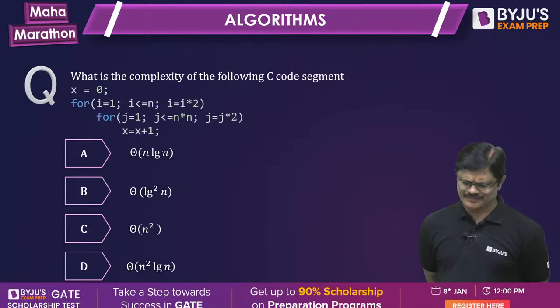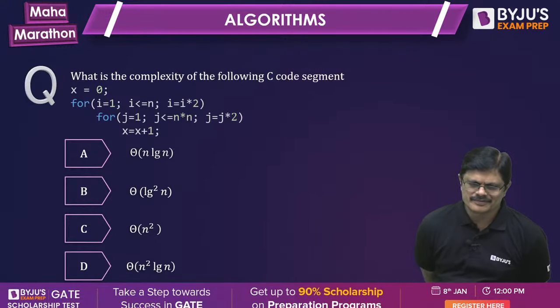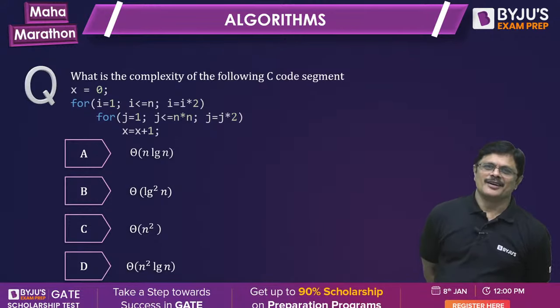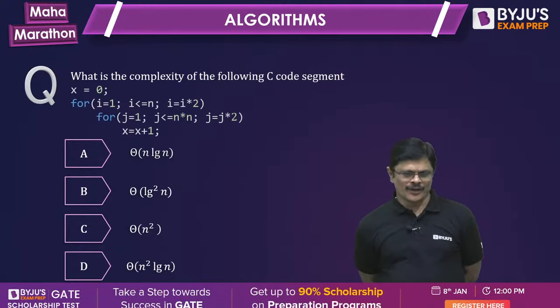Anyone answered? Very good, Pranab Paul.